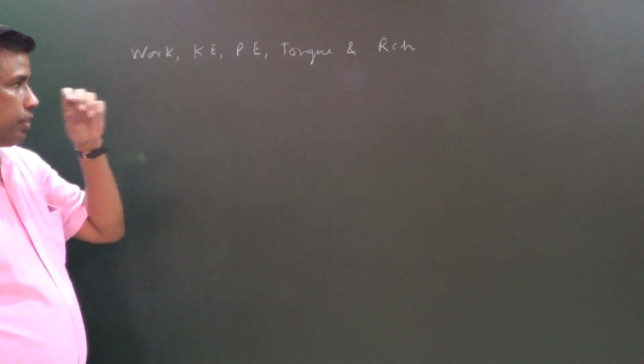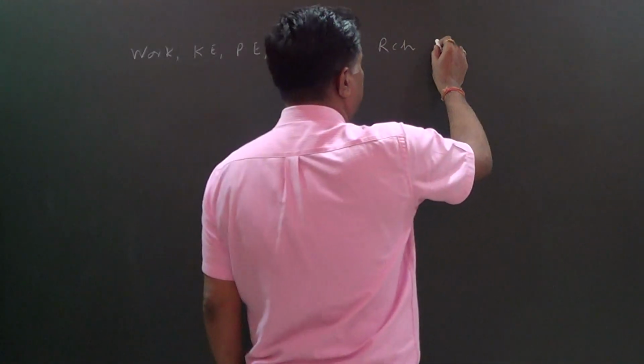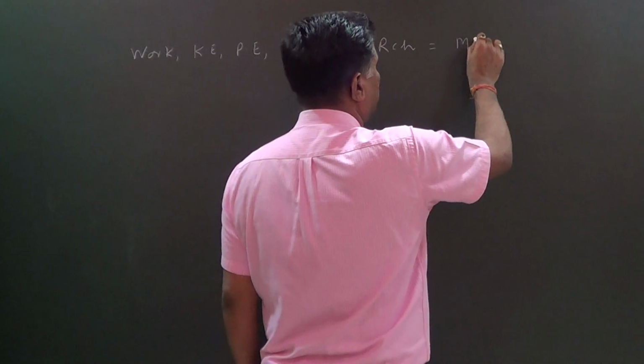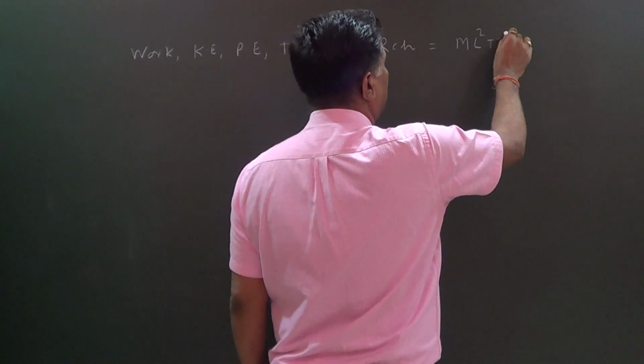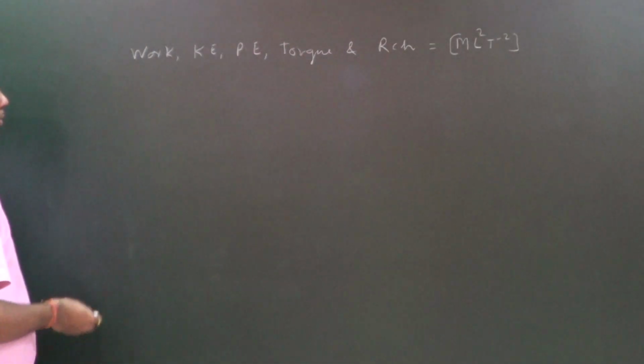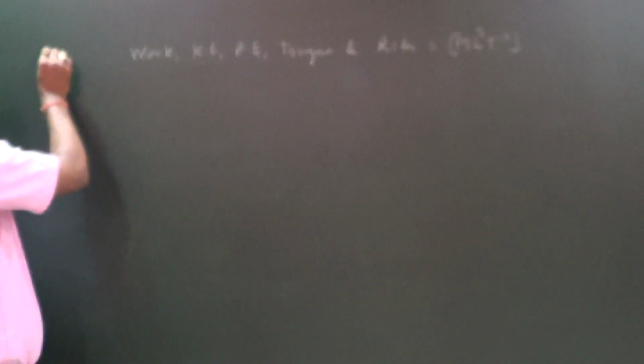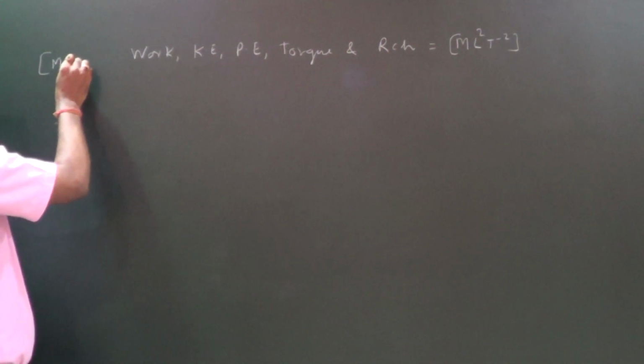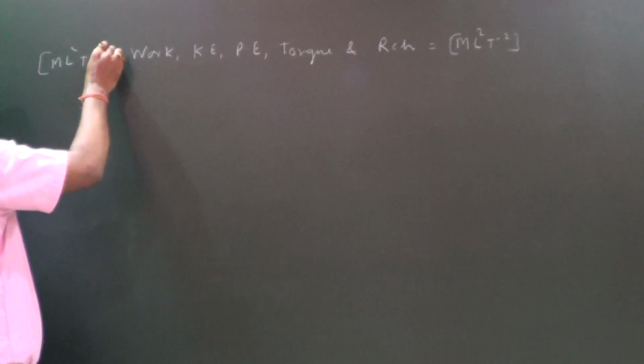All have the same dimension, and their dimension is M L power 2 T power minus 2. I am writing once more, M L power 2 T power minus 2.